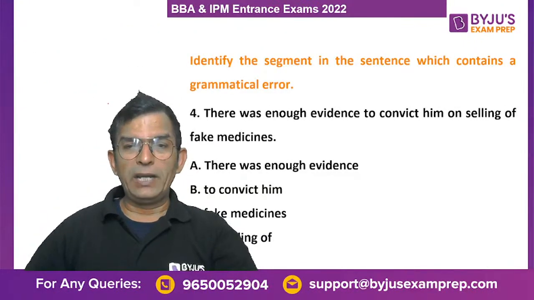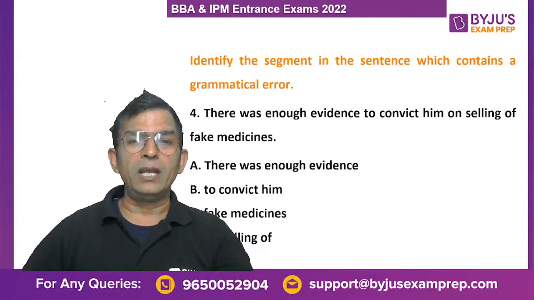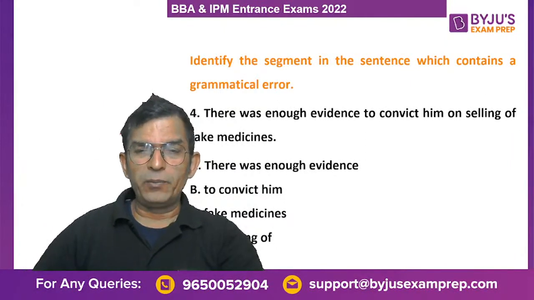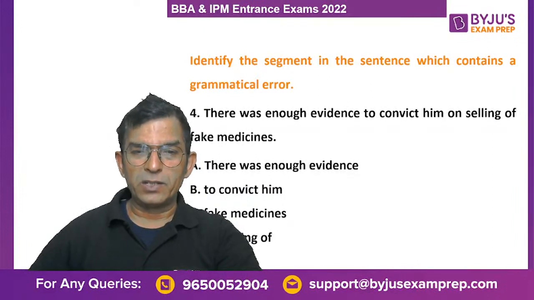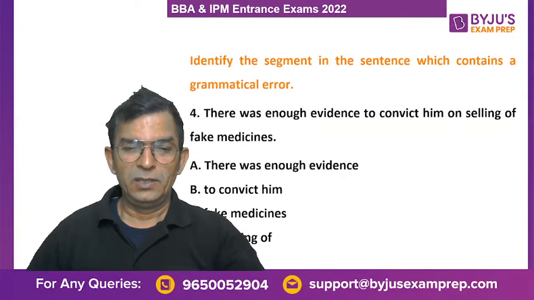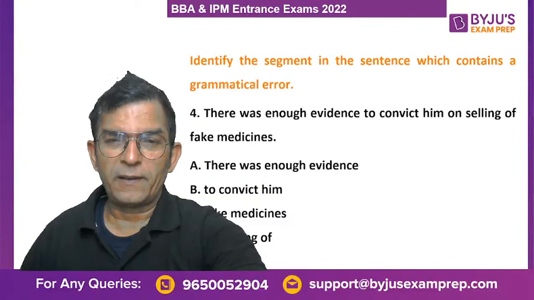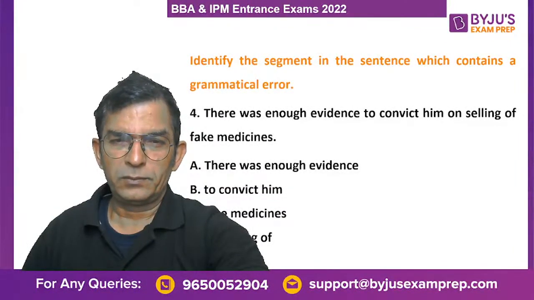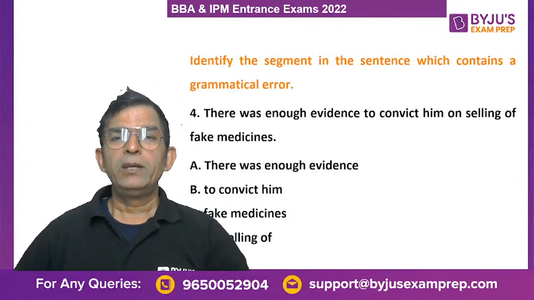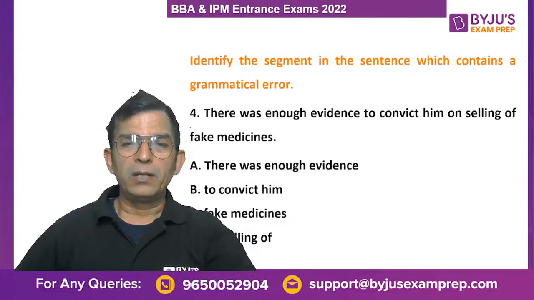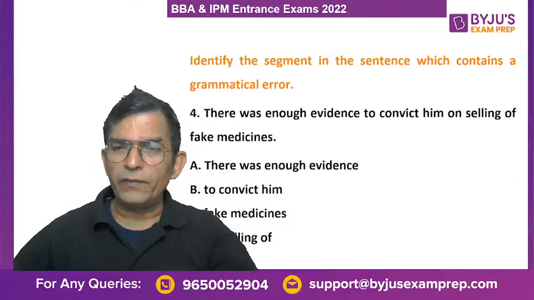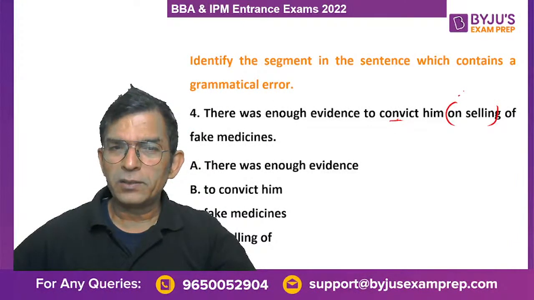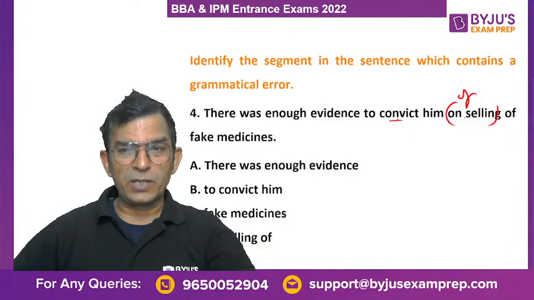There was enough evidence to convict him on selling of fake medicines. इसमें क्या होना चाहिए? Which part do you think contains the error? Okay, it's pretty simple. There was enough evidence to convict him of. You convict somebody of selling. Okay, convict him of selling fake medicines.